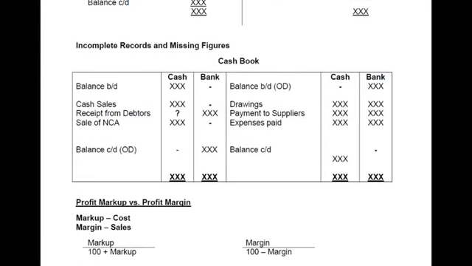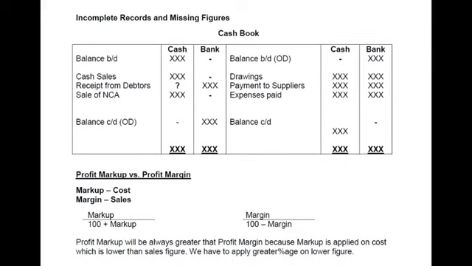Then in single entry there can be something else. Maybe there is some sort of expense or any other item missing. So for that we need to make a cash account or a bank account respectively.